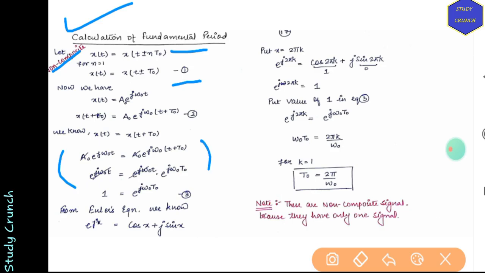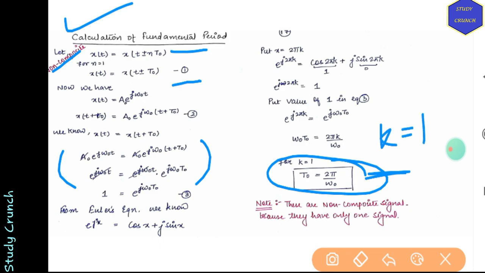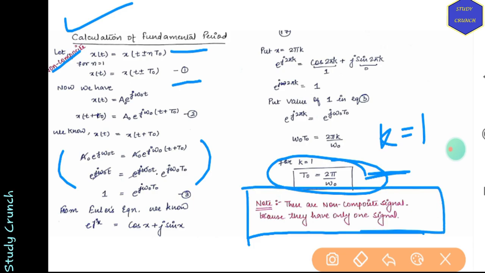After equating these two, we'll get t equal to 2 pi by omega0 for k equal to 1. So the point to note here is that these are non-composite signals because they have only one single value or one signal.